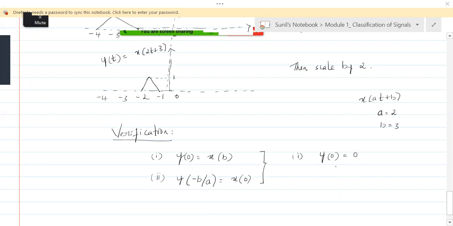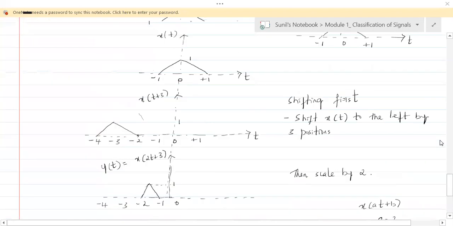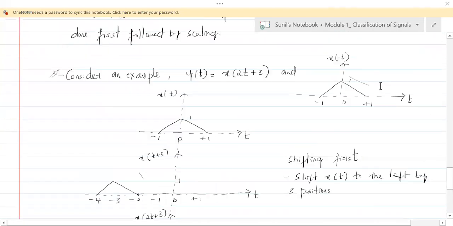Now just tell me whether x of b is your y of 0. What is x of b? X of b is x of 3. What is x of 3 now? See here, here is x of t.